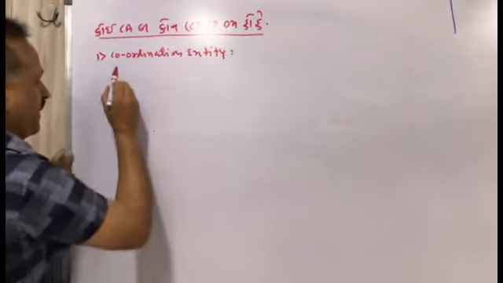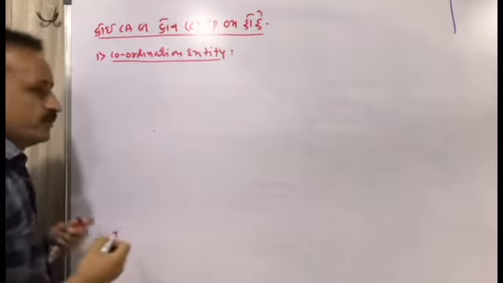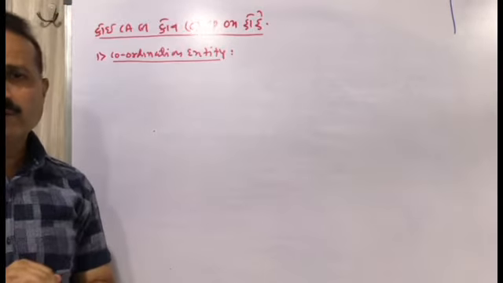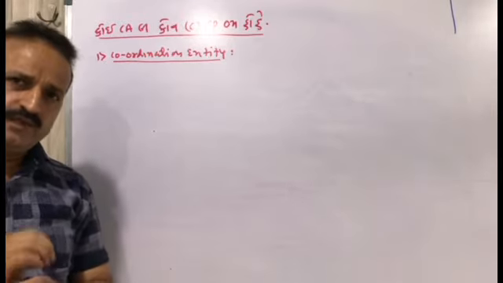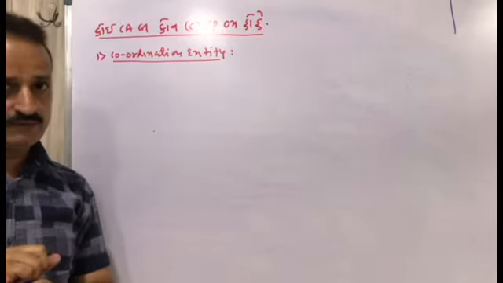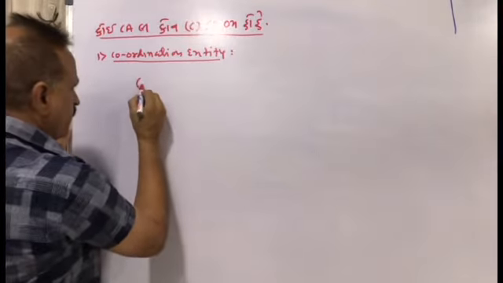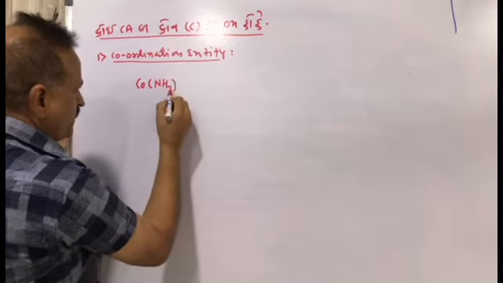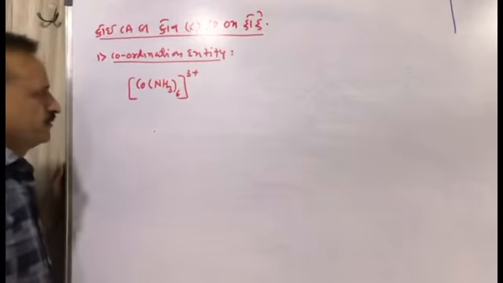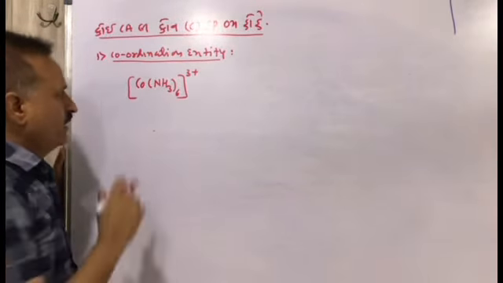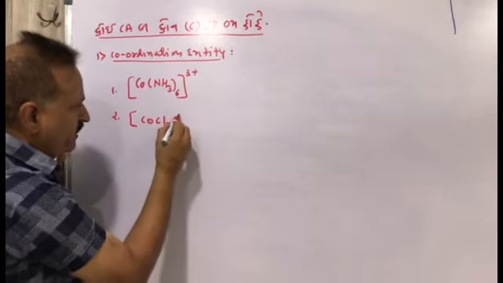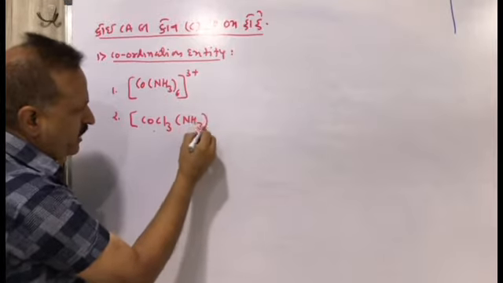What is the coordination entity? It will be explained by a simple example. Suppose I am writing here [Co(NH3)6]3+. Again, a second example, [CoCl3(NH3)3].